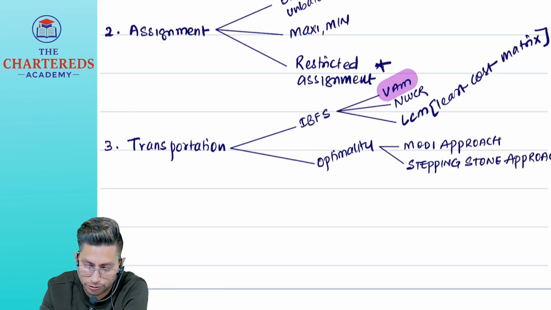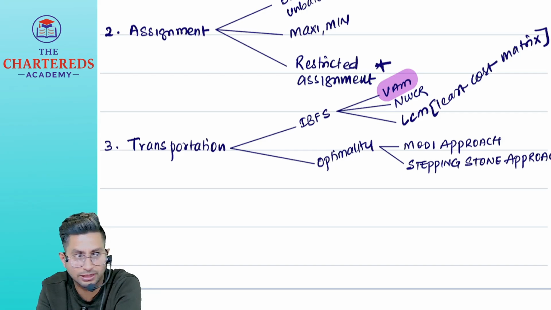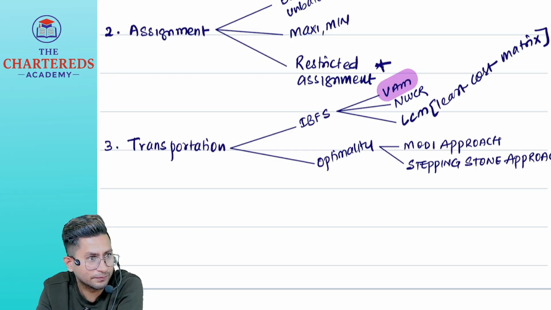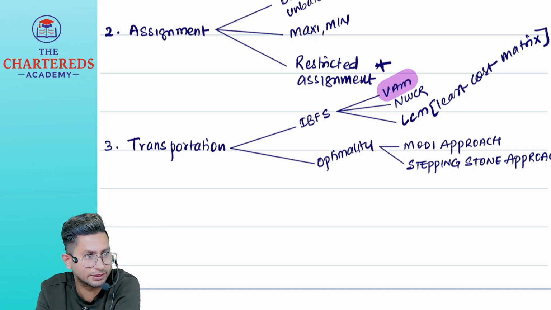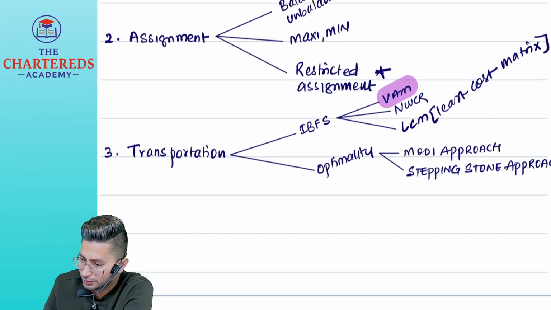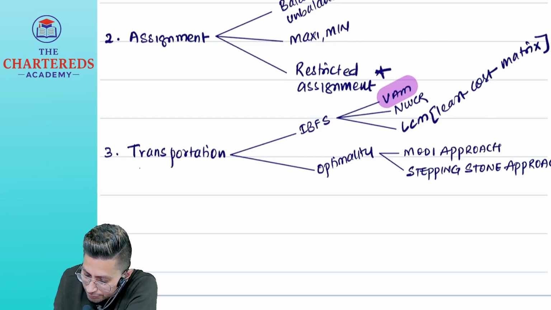I think stepping stone is a little bit new for you, but Modi approach you might have already seen. Yes, for allocated cells we calculate UiVj, Cij minus UiVj. Those calculations are Modi. But don't worry, I will assume that you don't know anything and I will teach, because what you have studied at inter level is basics actually. So these two we have, and transportation